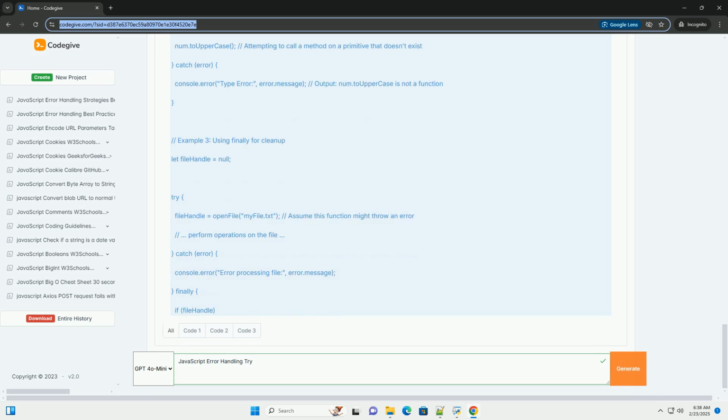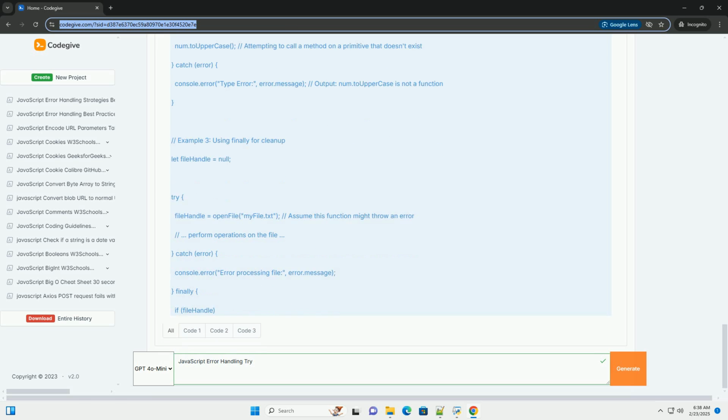The try...catch statement, the foundation of error handling. The try...catch statement is the fundamental mechanism for handling exceptions in JavaScript. It allows you to isolate a block of code that might throw an error and provide a way to gracefully handle that error. Syntax explanation. One, try block: the code inside the try block is executed. If an error occurs during the execution of this block, the JavaScript engine immediately jumps to the catch block.